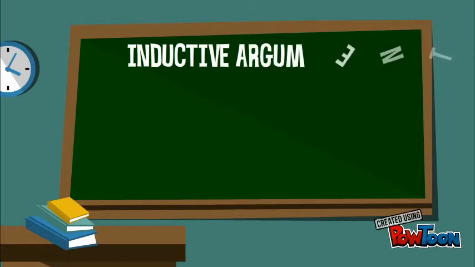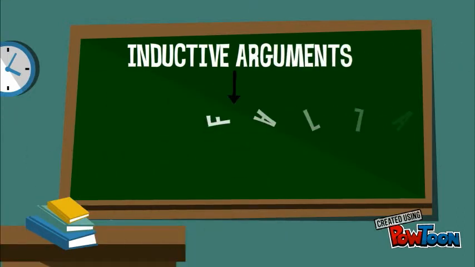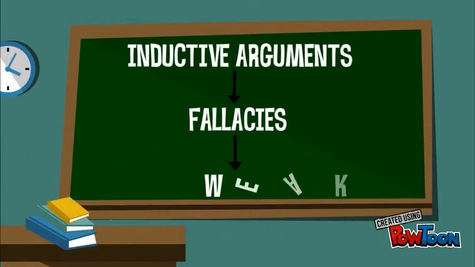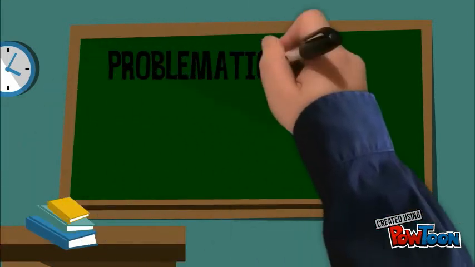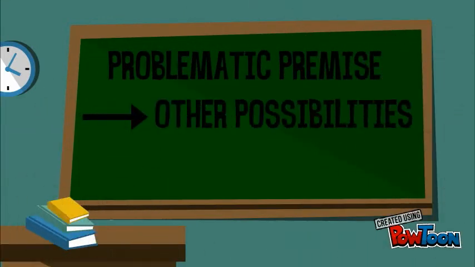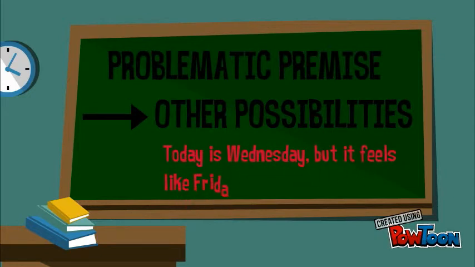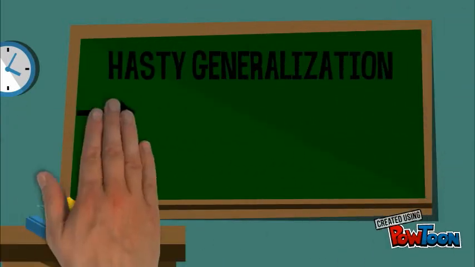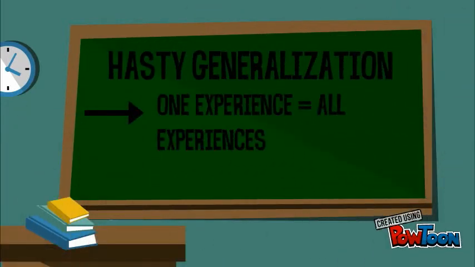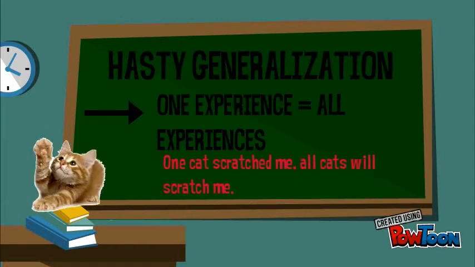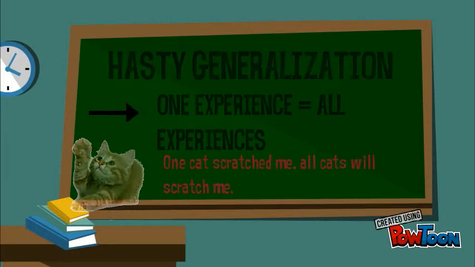To prove that an inductive argument is weak, there are many fallacies to identify with. The top 6 are: problematic premise. This means that other possibilities could contradict your argument. For example, saying, today is Wednesday, but it feels like Friday. A hasty generalization is taking one experience and applying it to all possible experiences. An example of this would be saying that one cat scratched you, so all cats will scratch you.